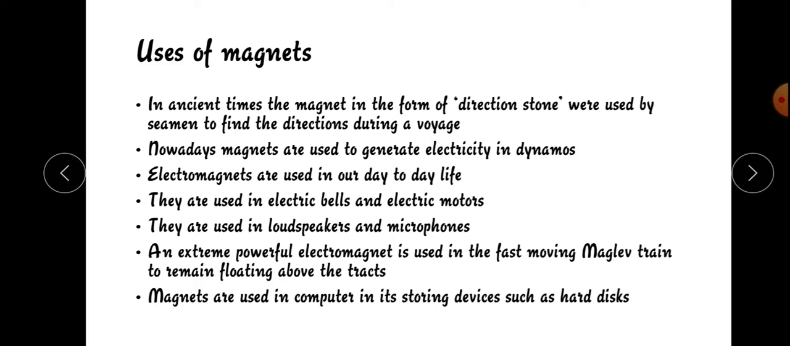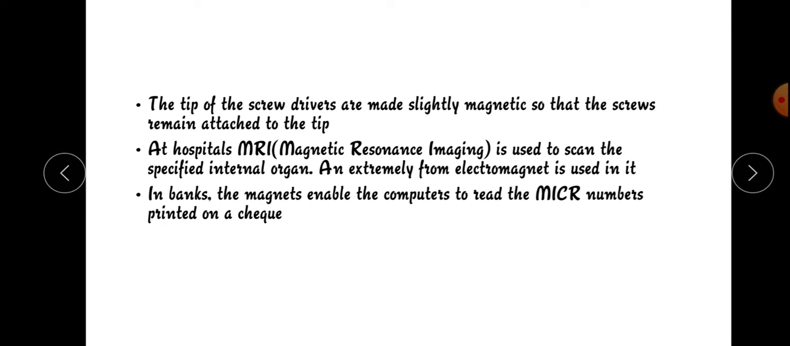Magnets are also used in computers, in storage devices such as the hard disk. We all know the hard disk is a storage device. Also, the tip of a screwdriver is made slightly magnetic so that the screws remain attached to the tip.